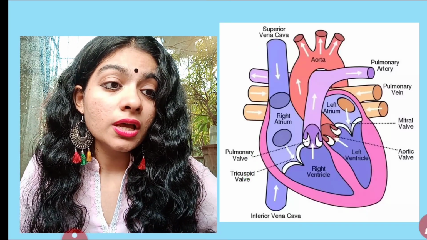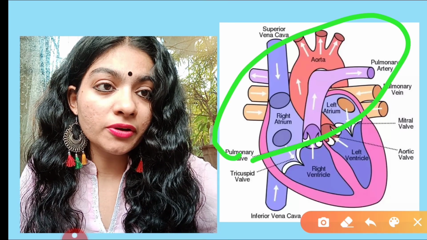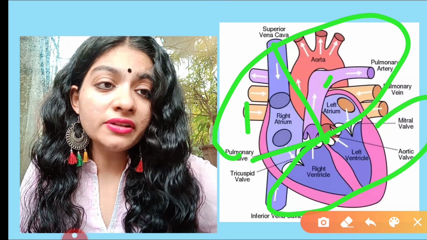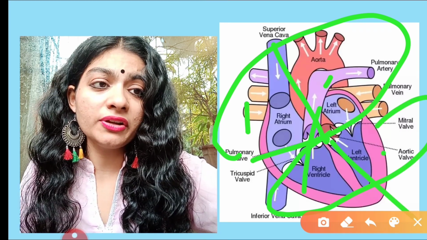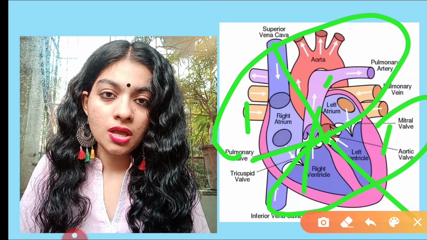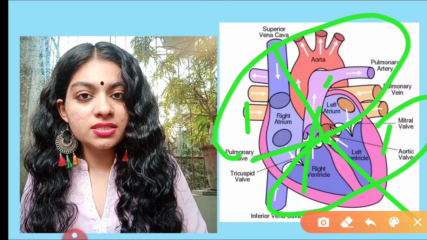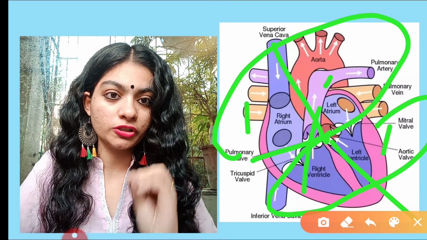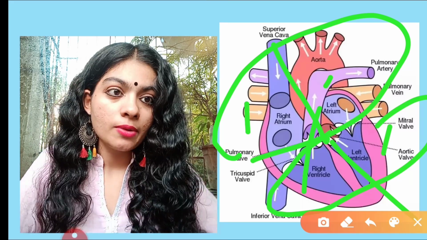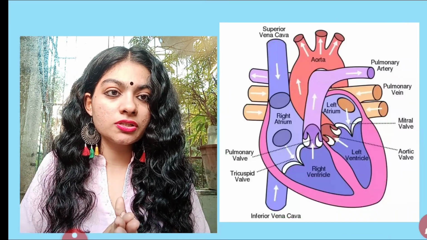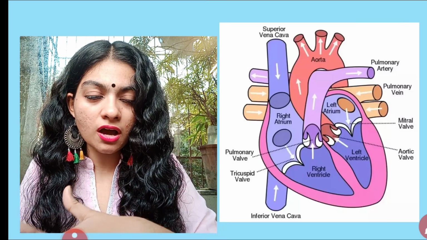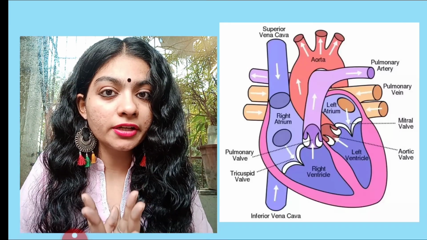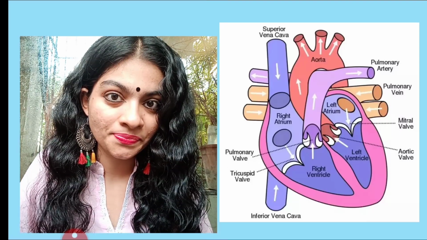Initially it was only atrium, but when you cut it, it becomes right atrium and left atrium. This was only ventricle. When you cut it, it becomes right ventricle and left ventricle. Now, how will you know which is the right hand side and left hand side? This is a question, and this is very important. You need to understand this, because the entire explanation is based on which is the right side of the heart and which is the left side of the heart, and how the blood is regulated by the heart in different directions.